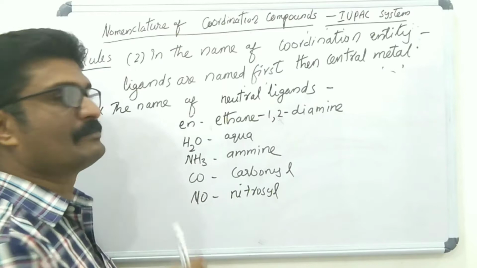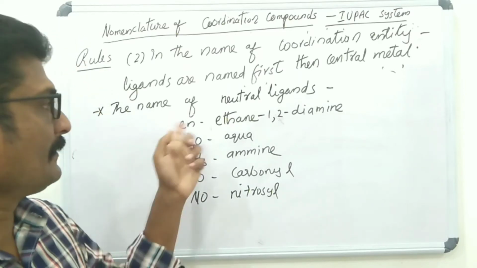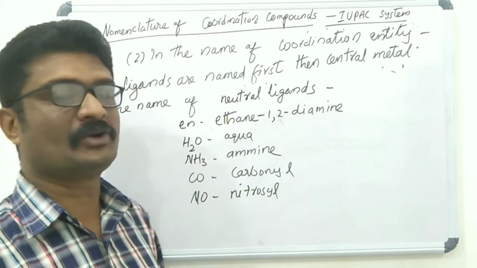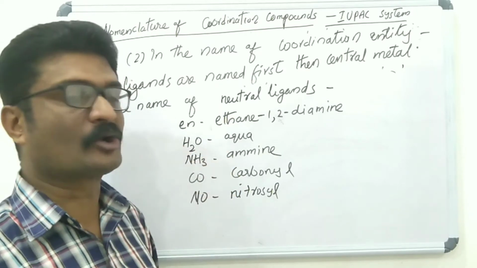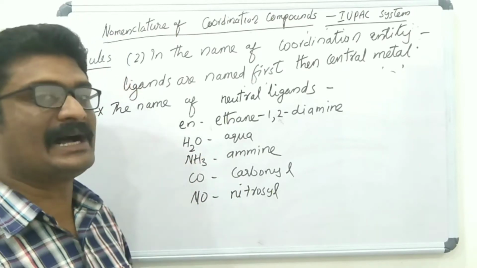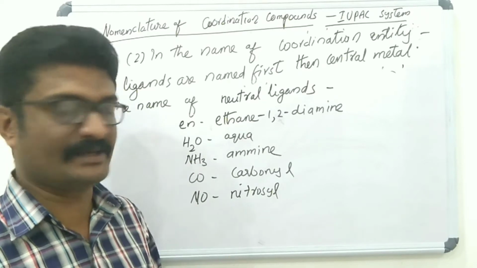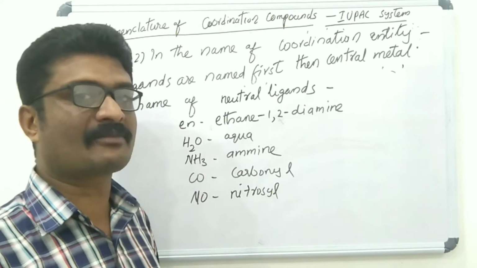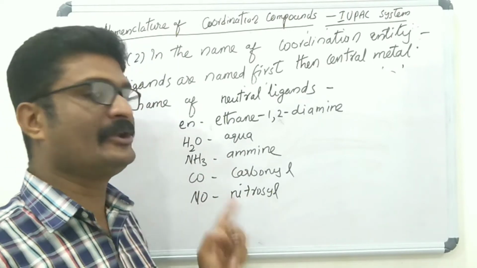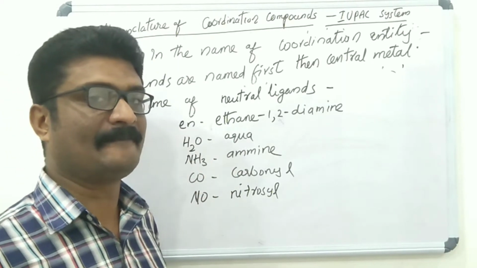Then the names of some important neutral ligands: en, ethane-1,2-diamine; H2O, aqua; NH3, ammine; CO, carbonyl; and NO, nitrosyl.